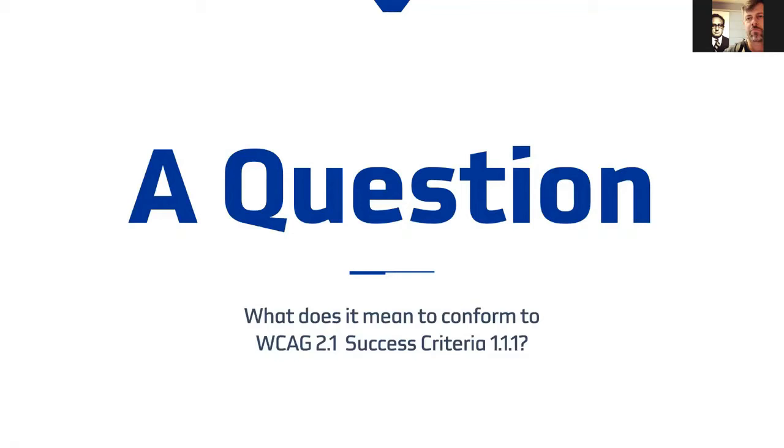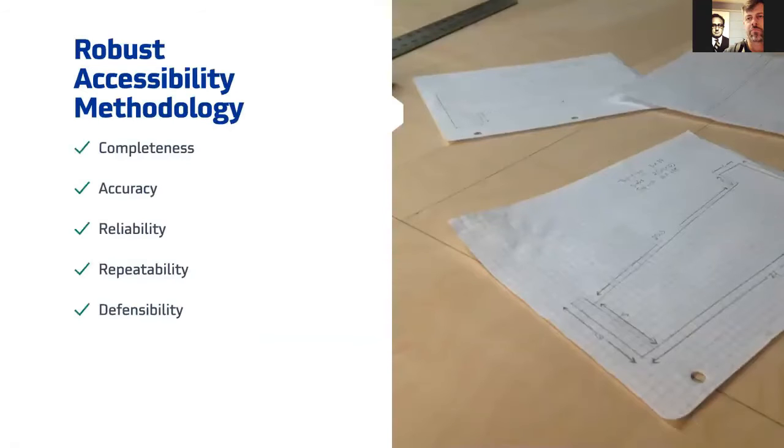And part of that is there's a definition in 1.1.1 of what non-text content even is. So as a result, we really do got to think through what that means, what the non-text content is, what it means to provide an effective text alternative, and how to do so. And so testing for that is equivalently complex. When you begin to understand what I've just said, you'll understand that testing for accessibility is really complicated. It's really hard to get right.